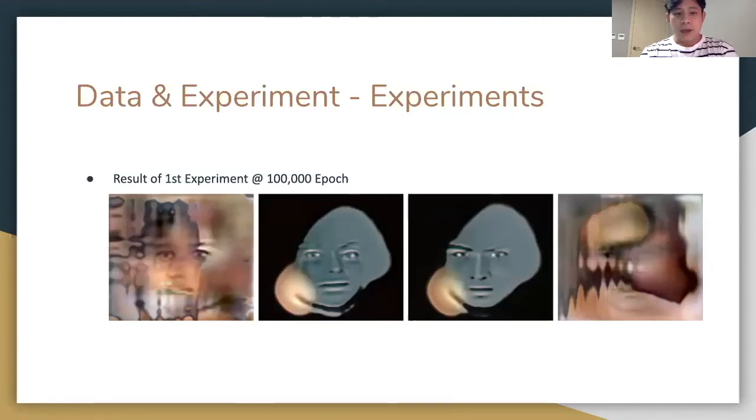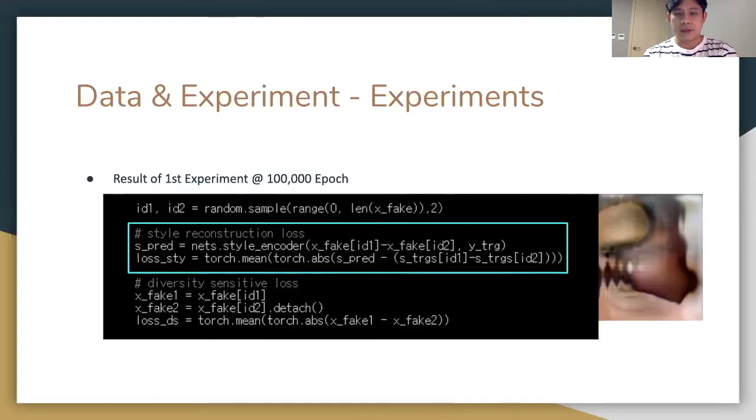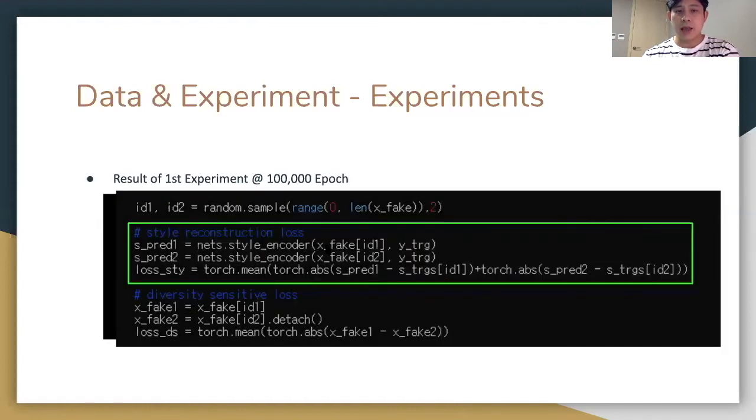After the replication and implementation, we began to train our model to compare with StarGAN V2. From the first experiment, to shorten training time, we trained our model with 128 by 128 images. But as you can see, the result was very terrible. Those results were from a mistake in the code. In the initial implementation, we wrote code like this, but it led to wrong style reconstruction. After the code modification like this, we began the second experiment.